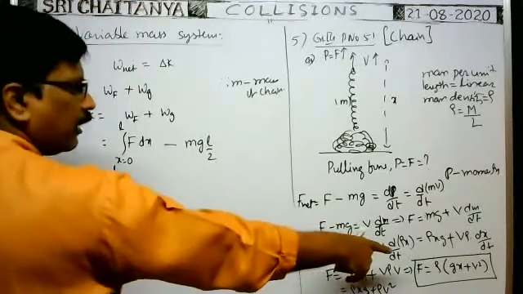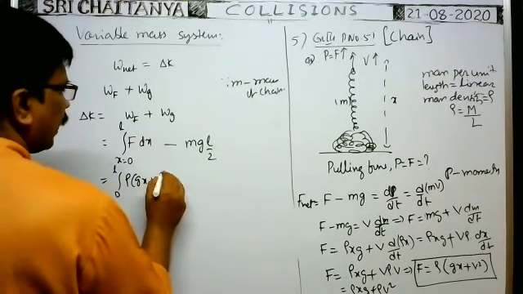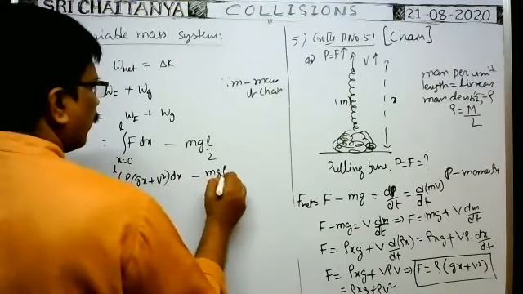Now, integral 0 to L of F, where F is rho into gx plus v square, dx, minus mg L/2.